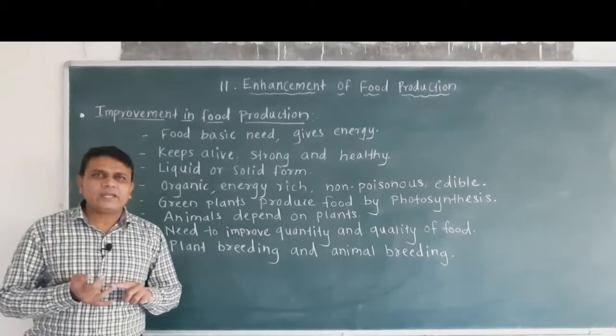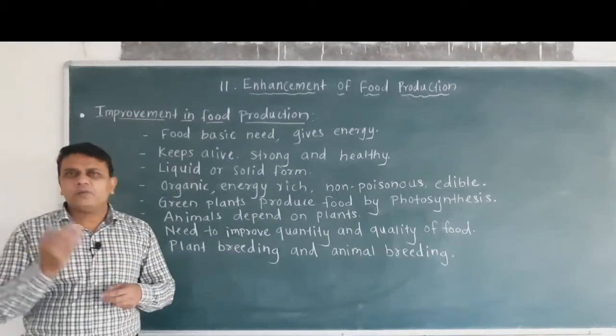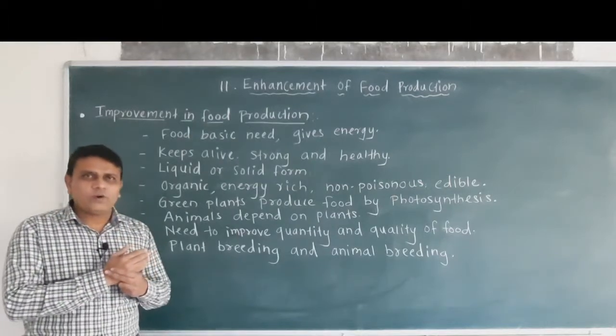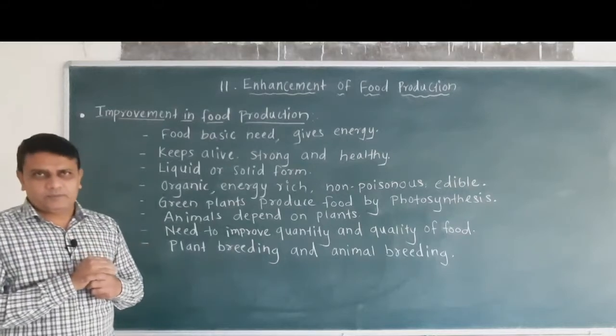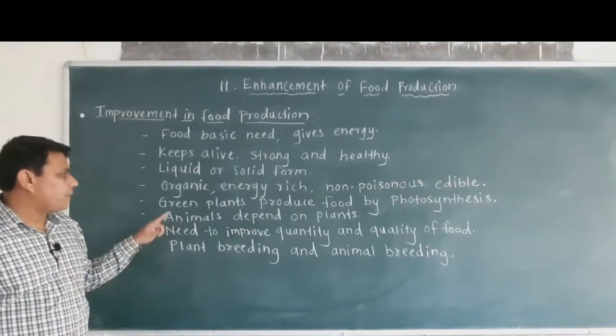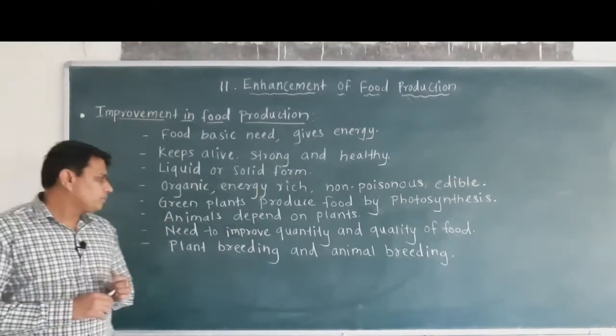Herbivorous animals depend on plants for their food material, while carnivorous animals depend upon herbivores. So directly or indirectly, all animals are dependent on green plants for their food material.